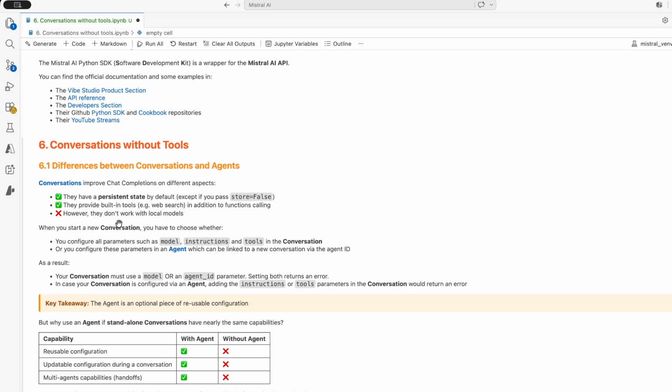The only drawback really is that you cannot work with the local models because a lot of these functionalities rely on some code execution server side. So that's why you cannot really do it with some local models on your computer.